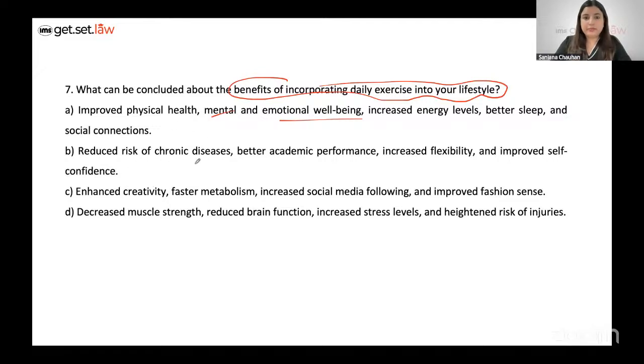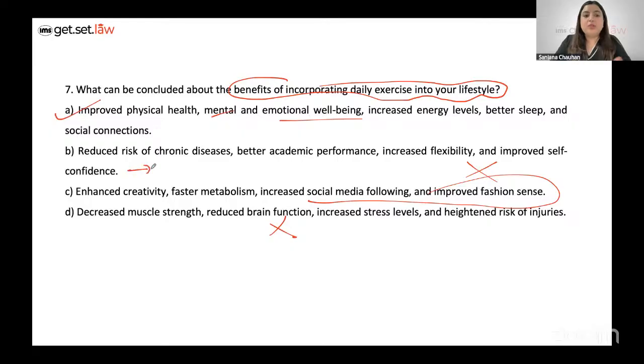Reduce risk of chronic disease, better academic performance, increase flexibility and improved self-confidence, enhance creativity, faster metabolism, increase social media following, and improve fashion sense. Right off the bat, I know that this is one option we can definitely eliminate. Decrease muscle strength, reduce brain function. Now, this is also something we can eliminate because it runs in direct contradiction to the idea mentioned. But the best option choice should be, when you read it, you can automatically tell. It has to be A.